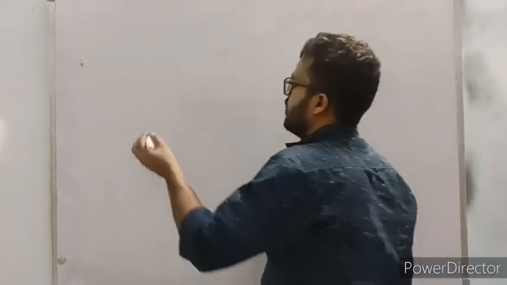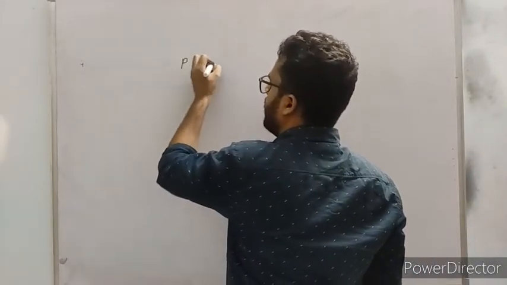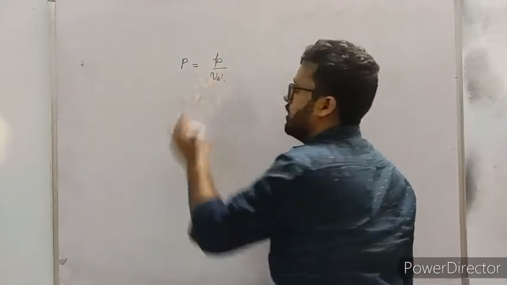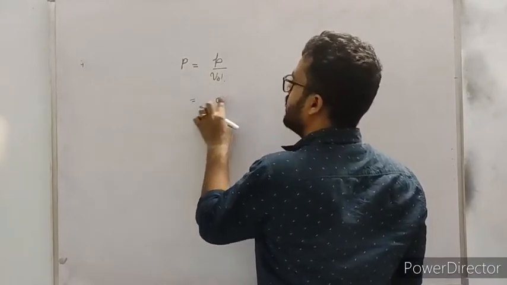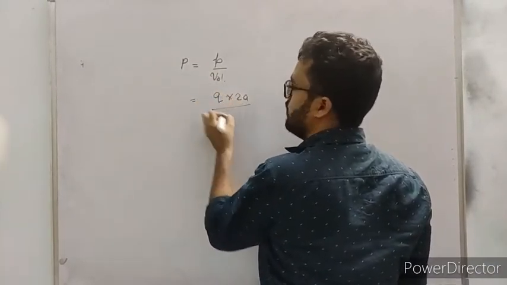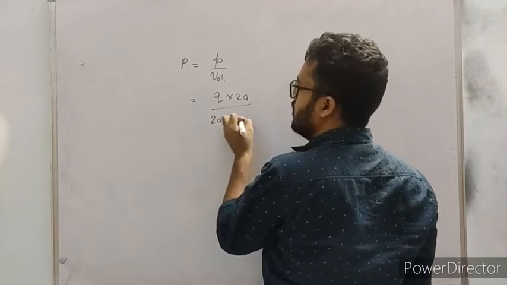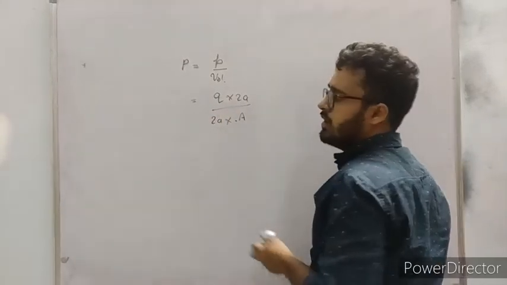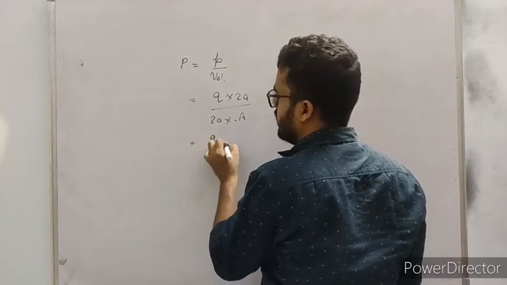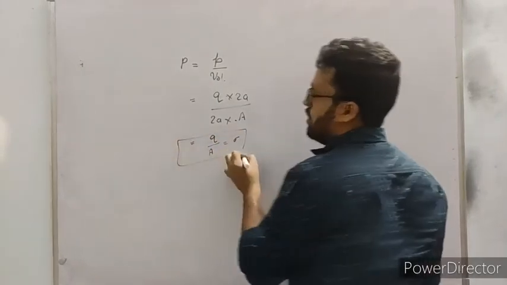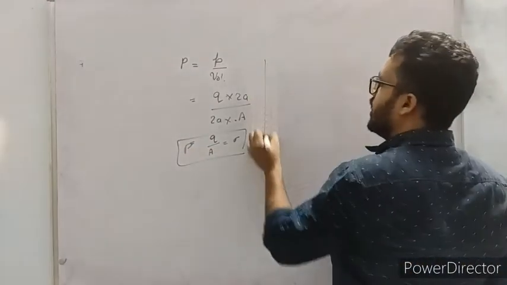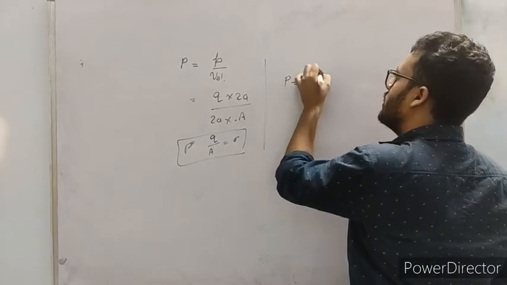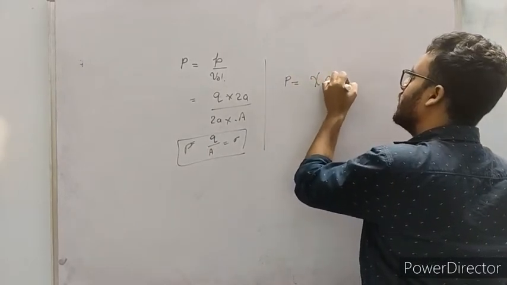In the previous lecture we already studied some formulas. Polarization P is equal to dipole moment upon volume. From here we find that this equals Q into 2A divided by Q 2A into area. This 2A is the length and it cancels out, and Q by A comes sigma. So we know the formula P equals sigma. And the next formula is P equals chi epsilon naught into E net.